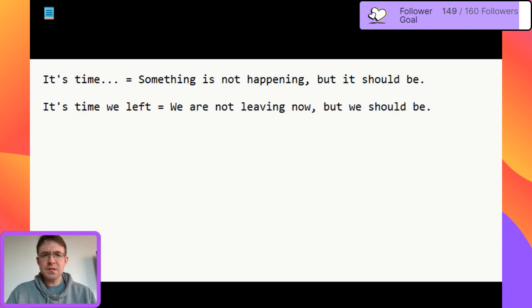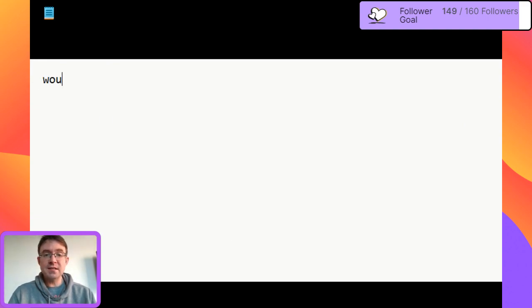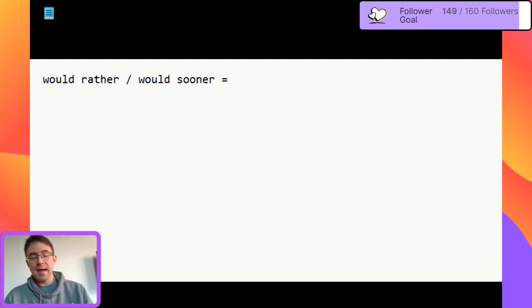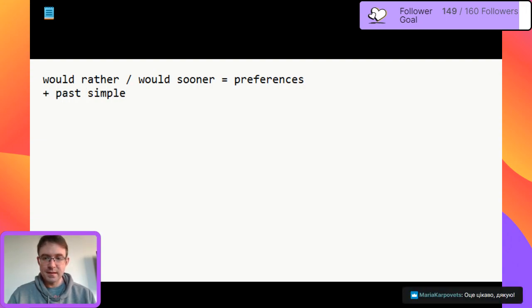We can also use a very nice expression, well, two similar expressions. We can use the phrases would rather and would sooner. Both of these phrases show preferences. And they are both used with past simple after them to show preferences. So, for example, we can say, I'd rather you gave me the money now.